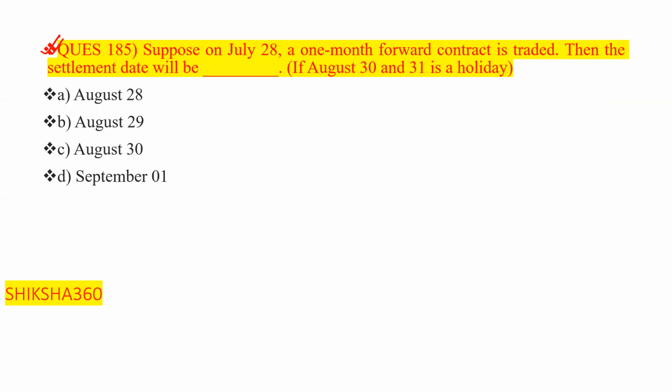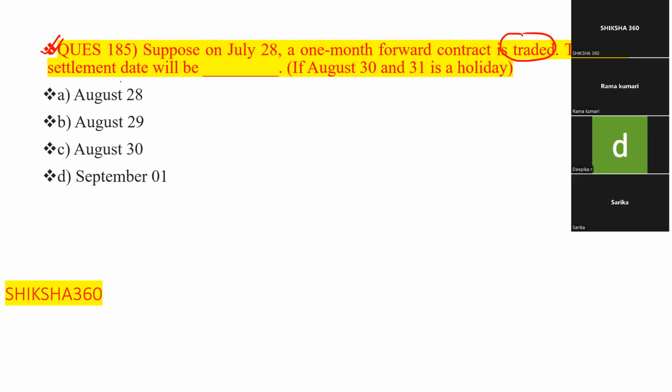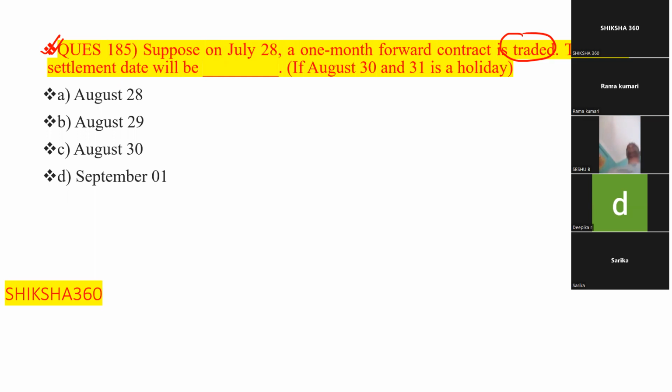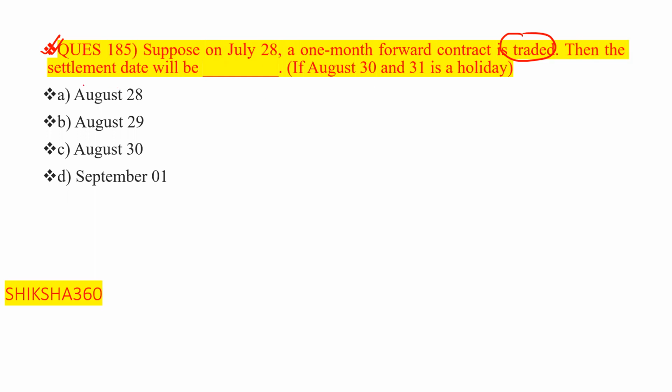Suppose on 28th July, a 1 month forward contract is traded. Then the settlement date will be? You will expect these types of questions in the examination. So what is the correct answer?